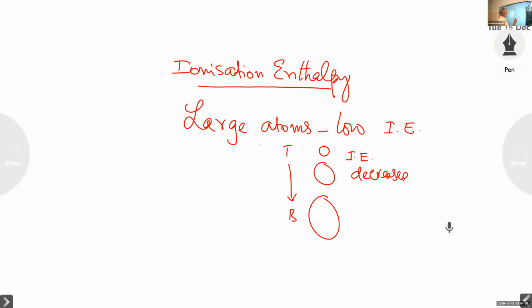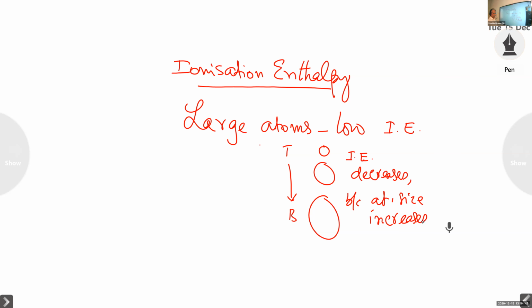That is because atomic size increases from top to bottom, and therefore the ionization enthalpy decreases. The electrons are weakly held by the nucleus. And so down the group, the ionization enthalpy decreases.